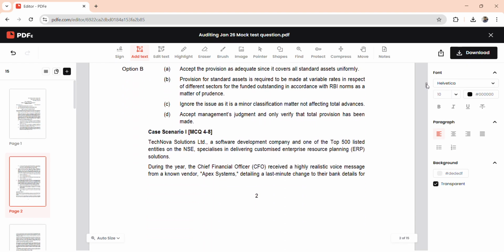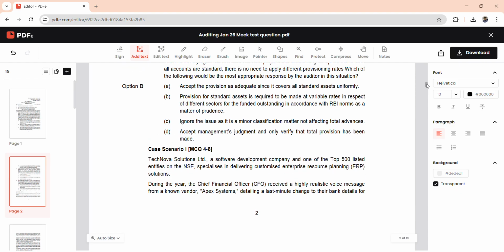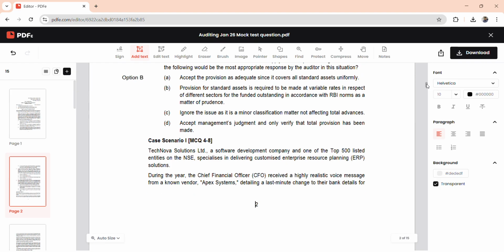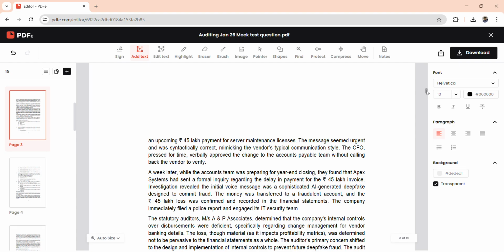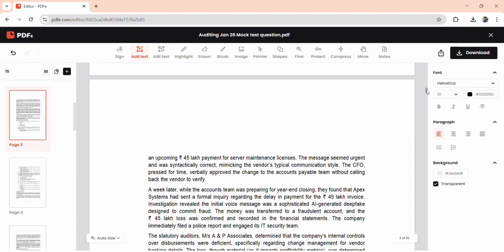Moving on to the next 3 sets. Technova Solutions, a software development company, one of the top 500 entities on NSE. During the year, the CFO receives a highly realistic voice message from a vendor, Apex Systems, detailing a last-minute change to the bank details for an upcoming rupees 45 lakhs payment for server maintenance licenses. The CFO, pressed for time, verbally approves the change to the accounts payable team without calling the vendor to verify. A week later, the accounts team was preparing, and they found that Apex Systems had sent a formal inquiry. So considering this, a fraudulent transfer has been made.